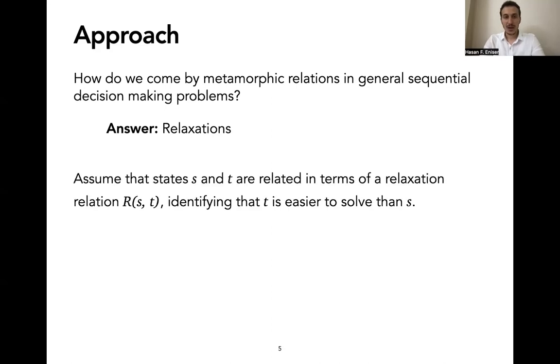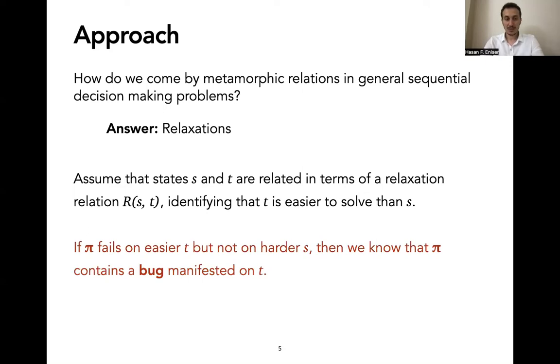According to it, assume we have states S and T, which are related in terms of a relaxation relation, which says that T is easier to solve than S. So if we have this relation between the two states, then we can simply say that if the policy pi is failing on the easier state T, but not on the harder state S, then we know that policy pi contains a bug manifested on T.